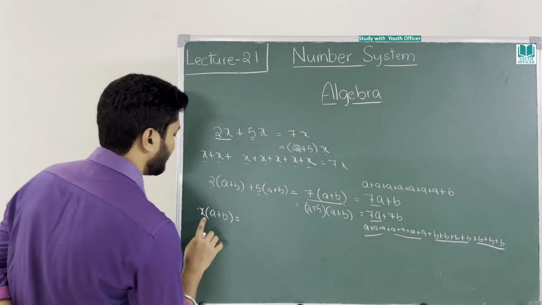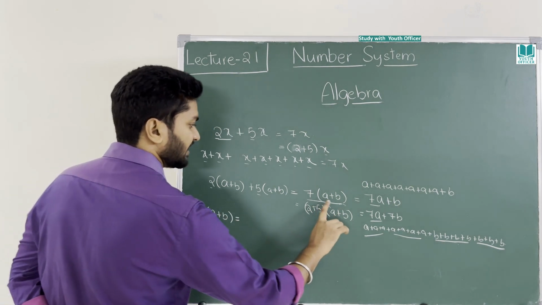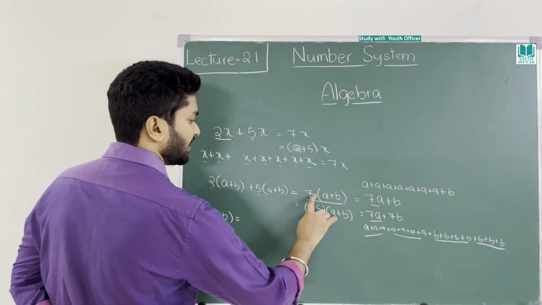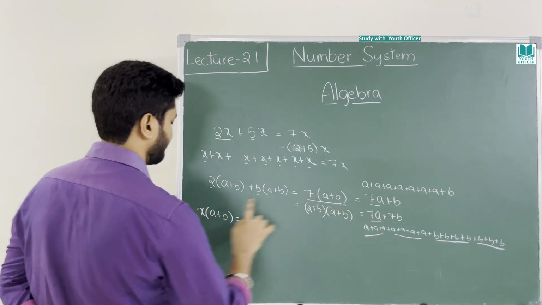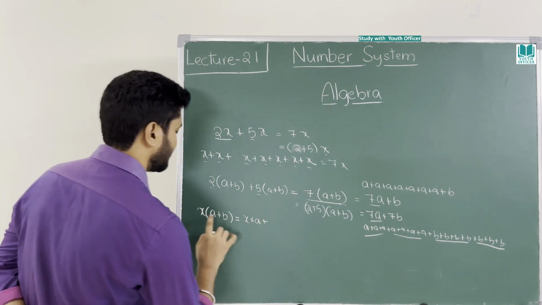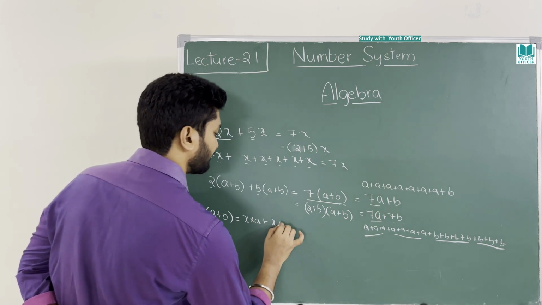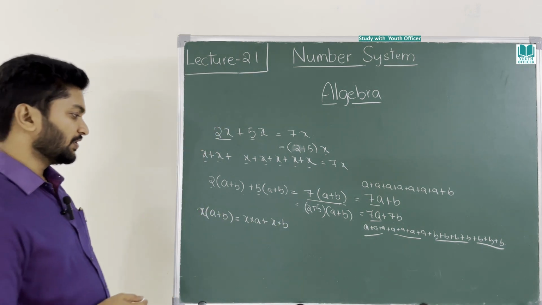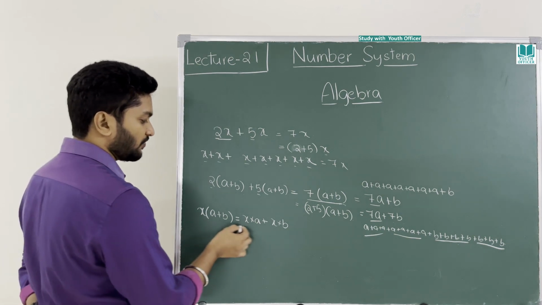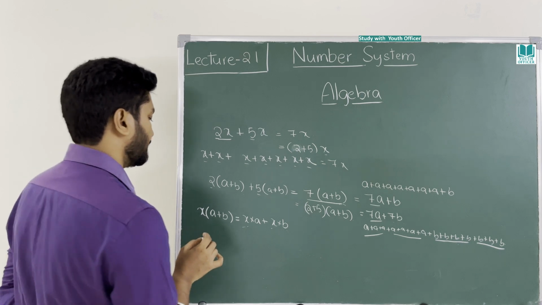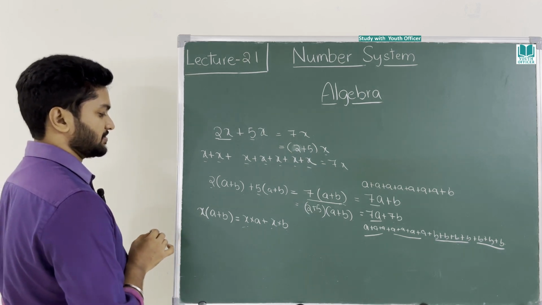Okay. That means what did we say? 7a plus 7b, right? So 7 into a plus 7 into b. X into a plus x into b. So far so good. You understood what this formula is, right? Now instead of this